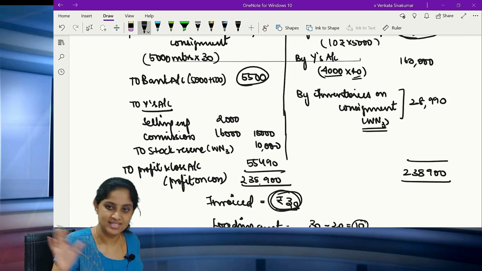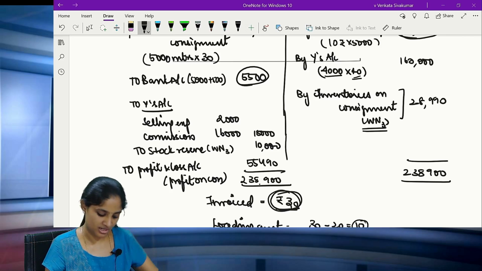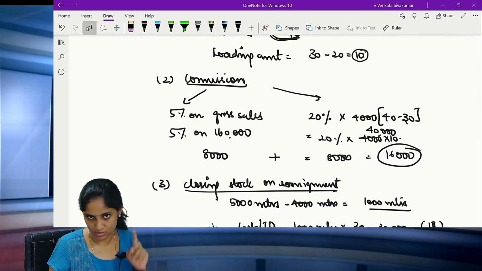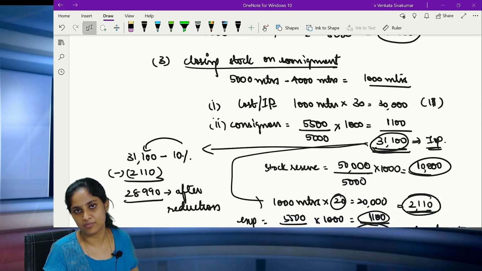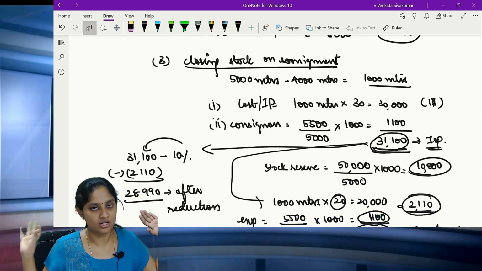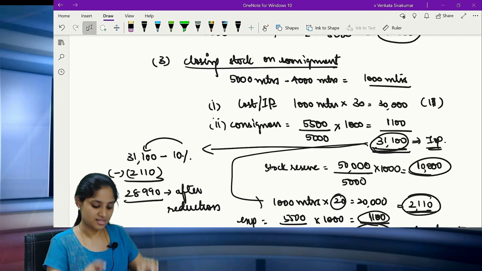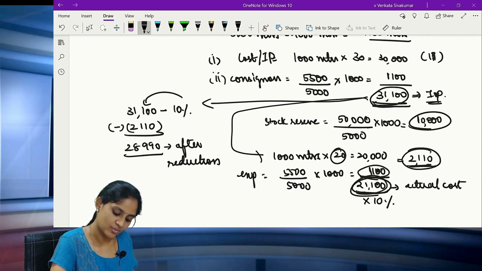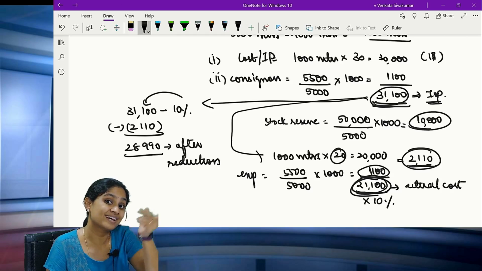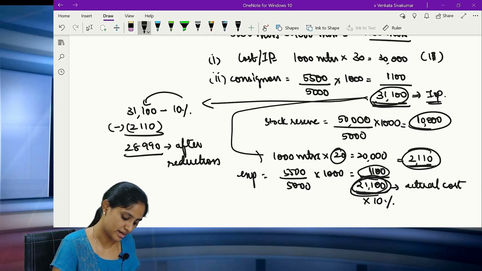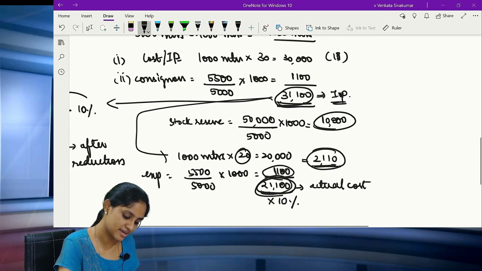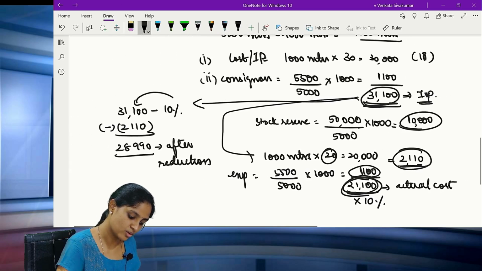Here everything is the same. In the commission calculation, there is one particular point you have to note. Closing stock calculation also has one particular point. At the invoice price, stock reserve is subtracted. Then the 10% fall should be calculated on 21,100, not 31,100. That is the only mistake that you will be doing. Apart from that, everything is the same. There is nowhere else you can make a mistake.